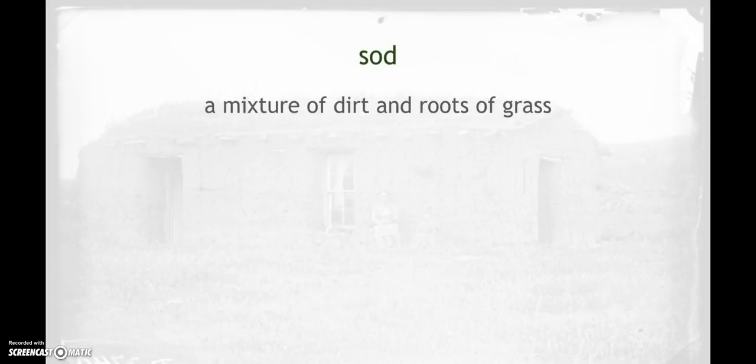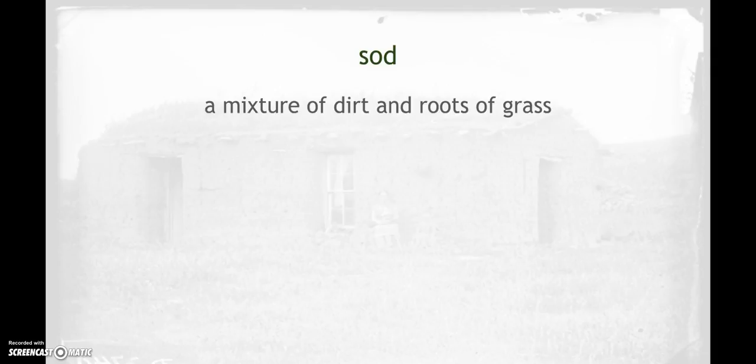Sod, which is a mixture of dirt and roots of grass. We see that a lot in our area because of the fact that there are so many new neighborhoods and new developments that they're putting grass down. So if you see like giant rolls of grass, that's also sod. Sometimes it comes in squares. They've resodded our backfield a couple times because it gets torn up pretty well.